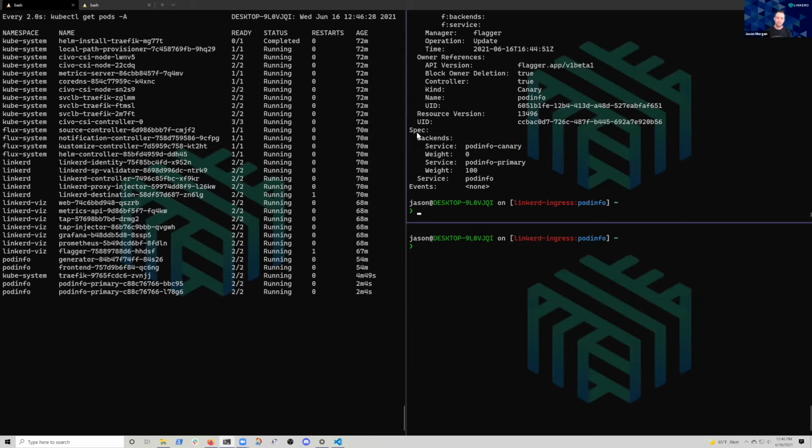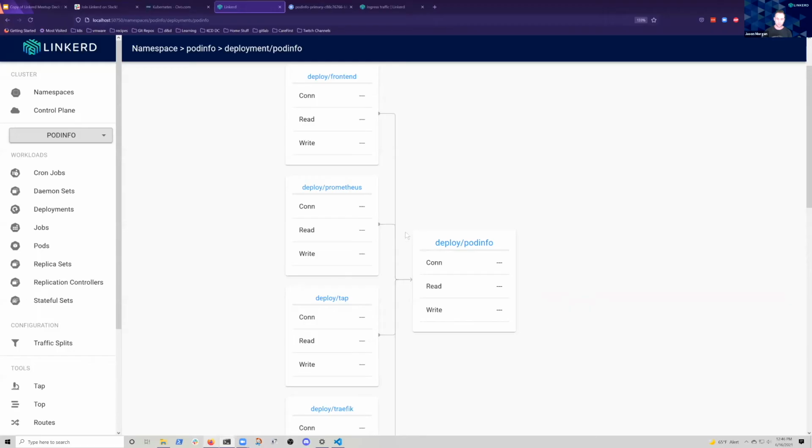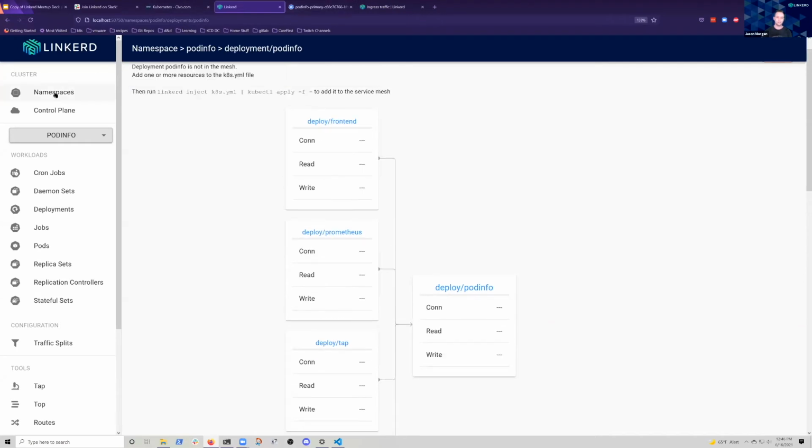And we can see that it's got a main service called pod info, and if you look at our docs, it's called an apex service, right? But it just means it's really an empty service. And then there are 2 backing services behind it, pod info primary and pod info canary, and they've got a weight. So right now, all traffic's going to pod info primary. So let's look at that in a dashboard to try and make it look a little bit clearer.